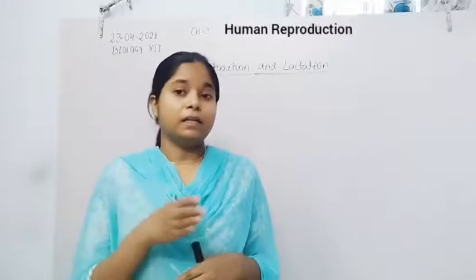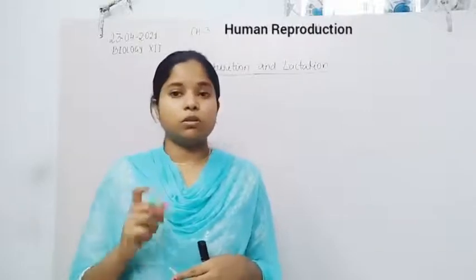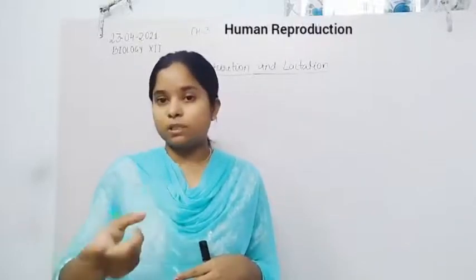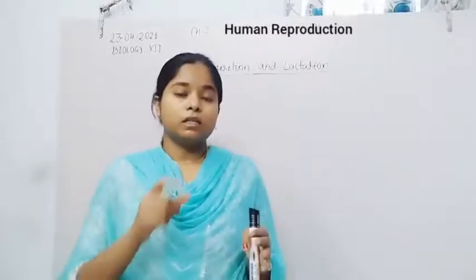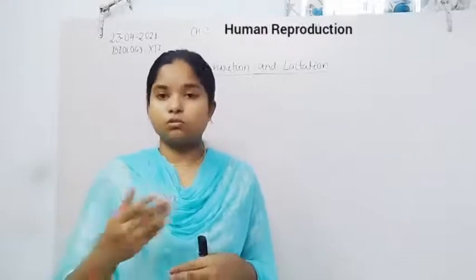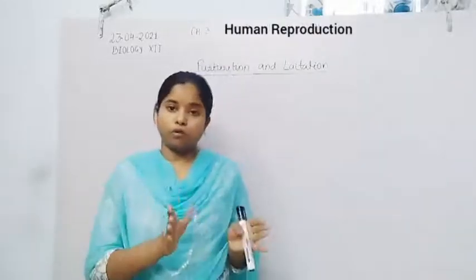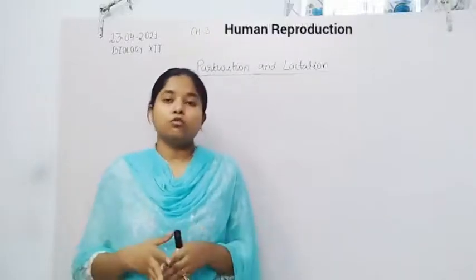Then they get embedded in the Sertoli cell to get their nutrients, because the Sertoli cell basically provides nutrients to the developing sperm. The release of these sperm from the Sertoli cell or from the seminiferous tubule is known as spermiation. Now the spermatozoa are formed inside the male reproductive organ. Then we come to the next process, oogenesis.